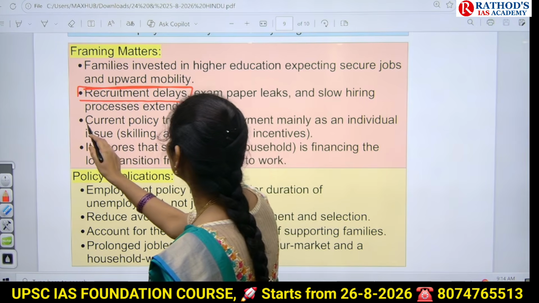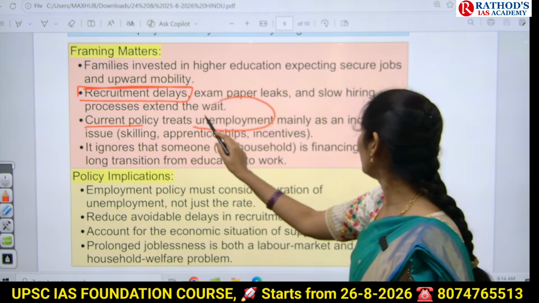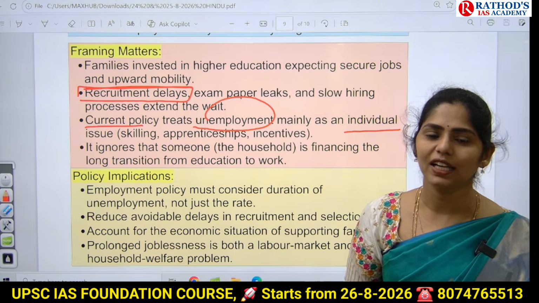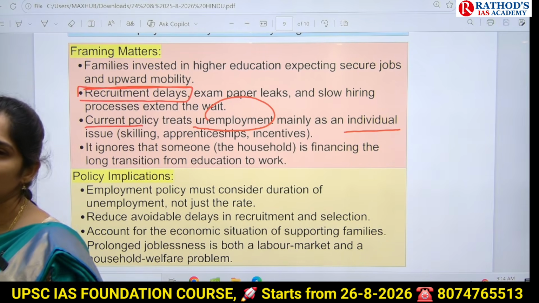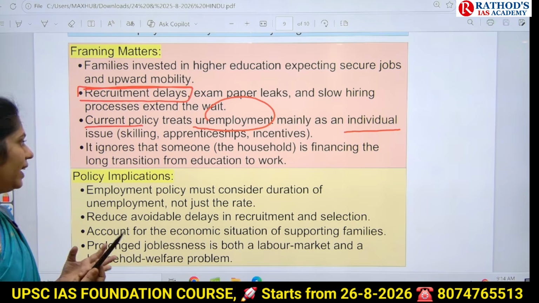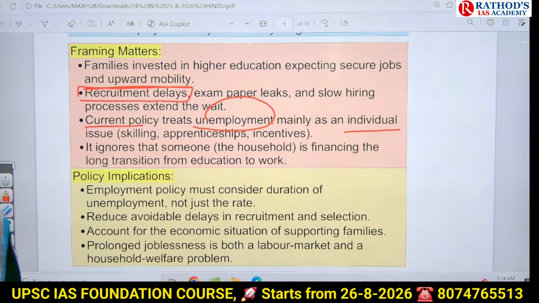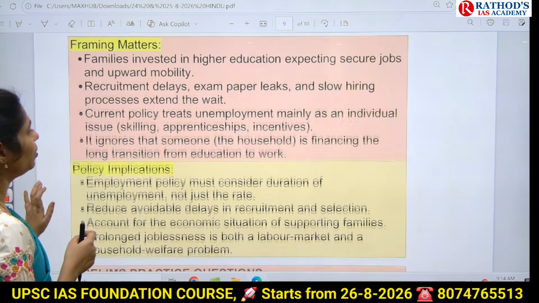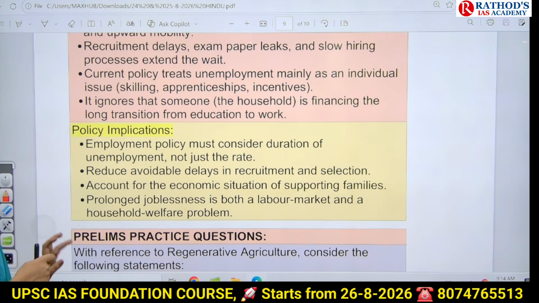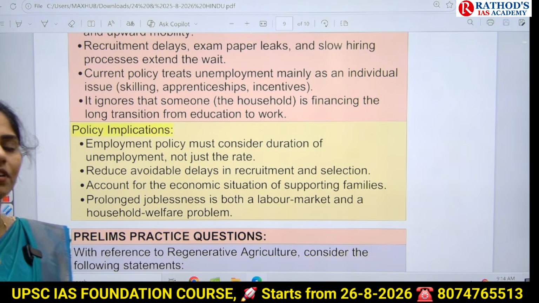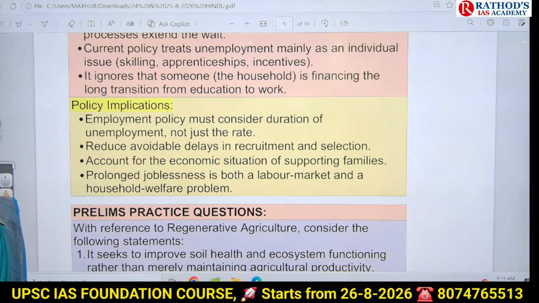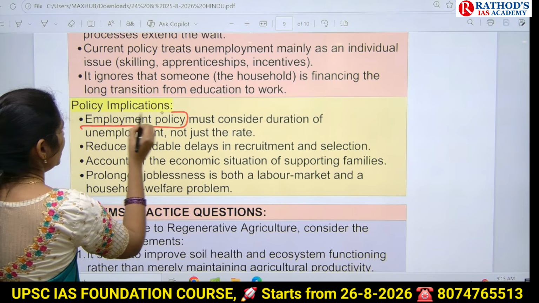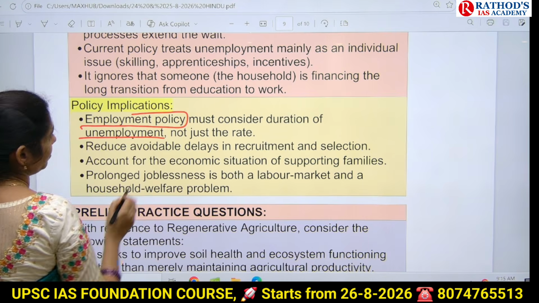Next, the current policy related to unemployment treats it like an individual issue, like there are no proper skills in the students, and they are not focusing on entrepreneurship and so on. So nowadays in India, we are seeing the unemployment problem as an individual issue, and sometimes it ignores the finances of the family, and how the transition is happening from education to work. Now this article is saying that whenever the government comes up with any employment policy, it has to consider the duration of unemployment.